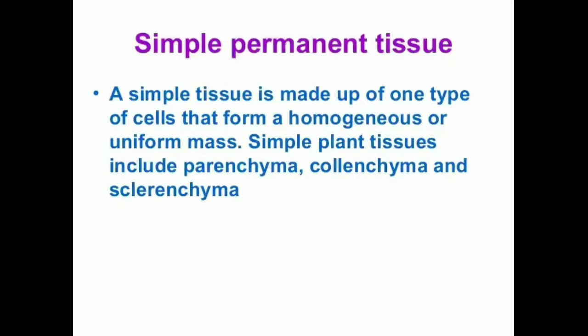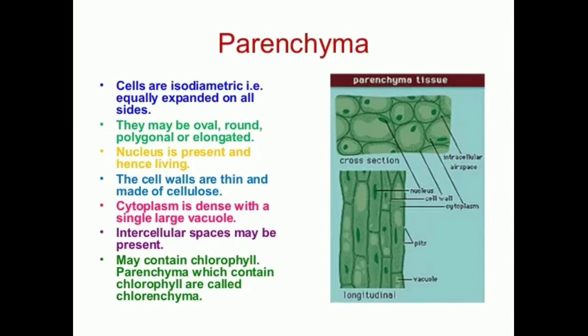Simple permanent tissues are composed of cells which are structurally and functionally similar. Thus these tissues are all made up of only one type of cells. That's why it is called a simple permanent tissue. There are three types of simple permanent tissue, that is parenchyma, collenchyma and sclerenchyma. So first one is parenchyma.